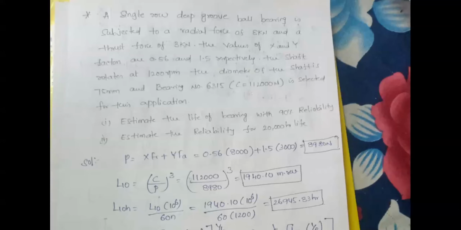So in this question, please try to read the problem once. Here it is a deep groove ball bearing, and it is subjected to a radial force of 8 kilonewtons and an axial force of 3 kilonewtons. Now we need to go for the table here. Why? Because the X and Y values are already mentioned directly in this problem.